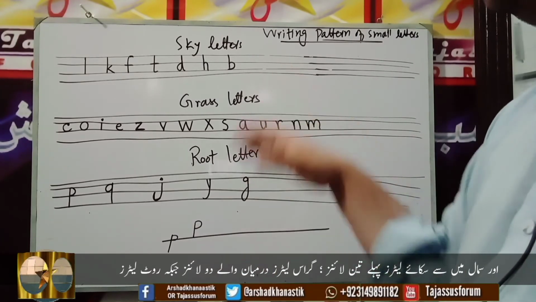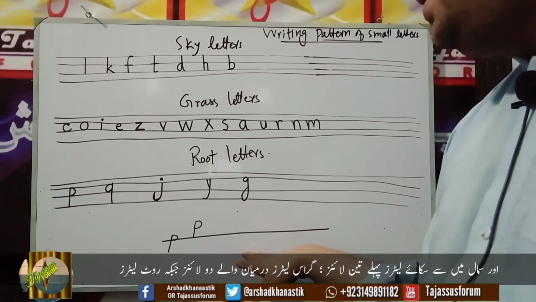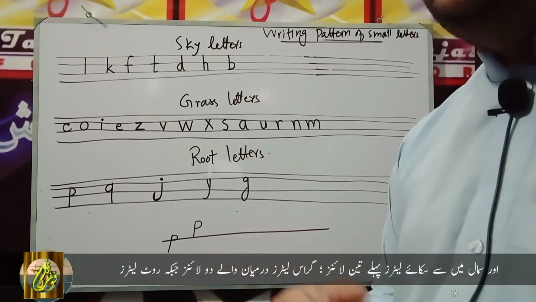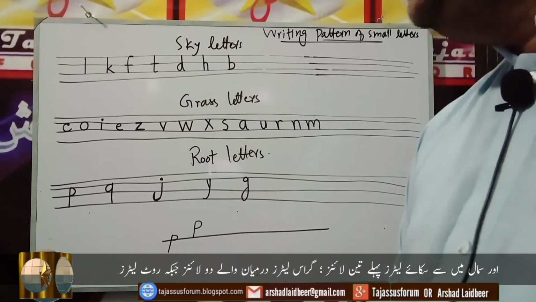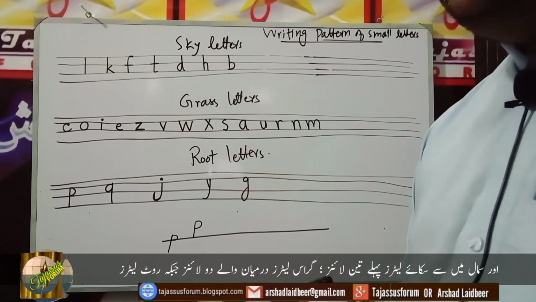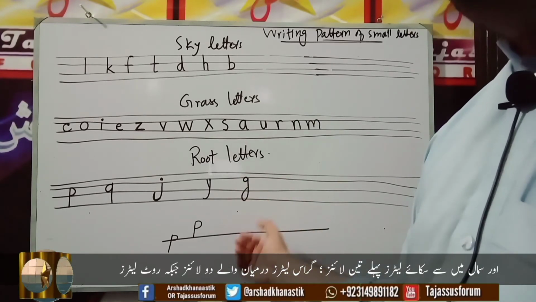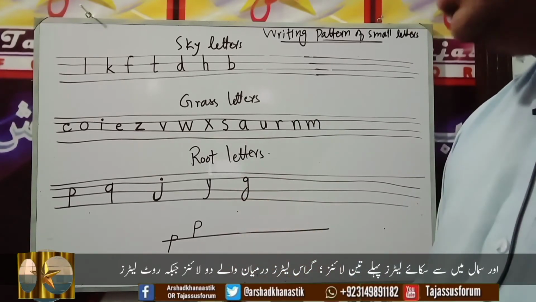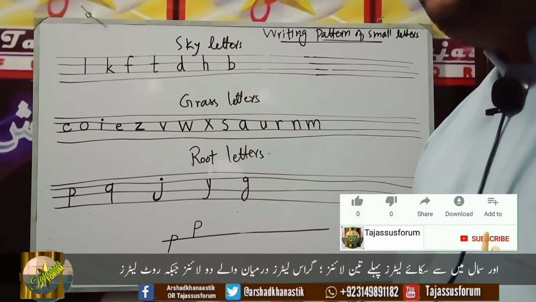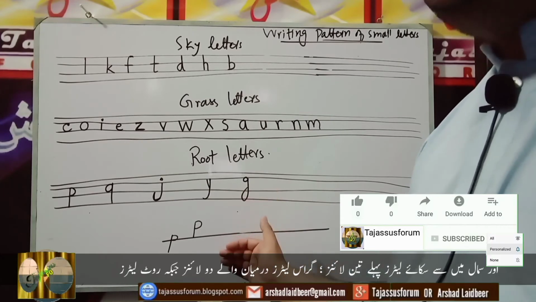Similarly, all the sky letters or the uppercase letters are written above the line if you have a single line notebook, okay? And all the root letters are written in a manner that their head should only be above the line, the rest of their body should be below the line, okay? And all the grass letters are also written above the line such that the lower side must touch the line, okay?